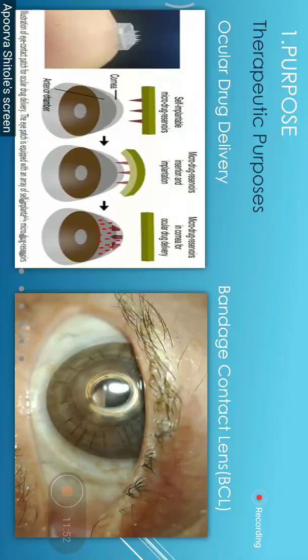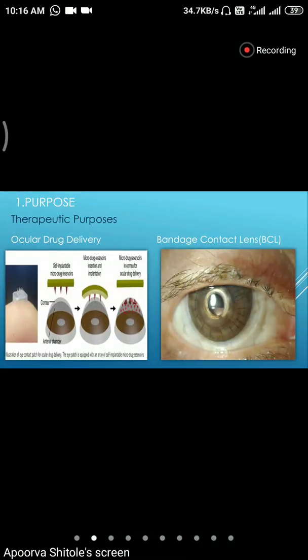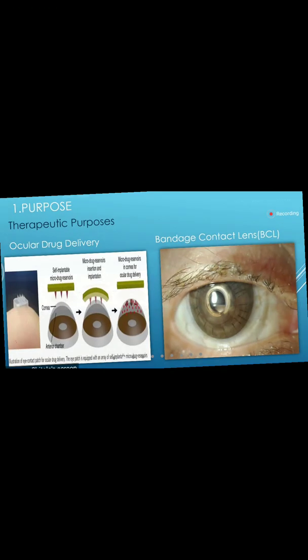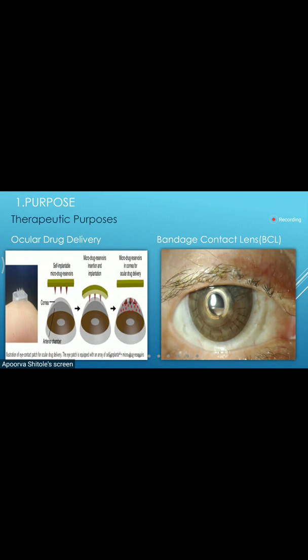Now therapeutic contact lenses in detail we are going to study in the next semester, but just now for you guys to understand how the contact lenses are classified based on the uses, we are discussing this. So am I clear? Basically, based on the purpose, there are three types. One which we use for optical purposes, one for therapeutic purposes, and one for cosmetic purposes. Okay. If anyone is having any doubt, please feel free to ask. Okay, Apurva, continue.